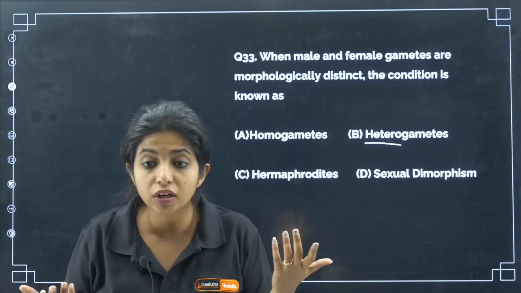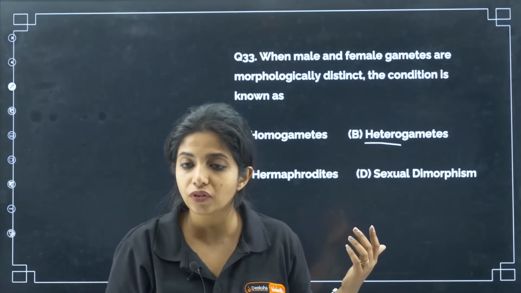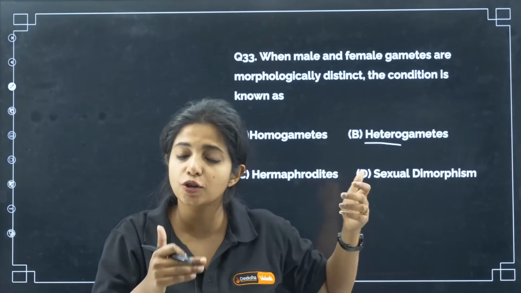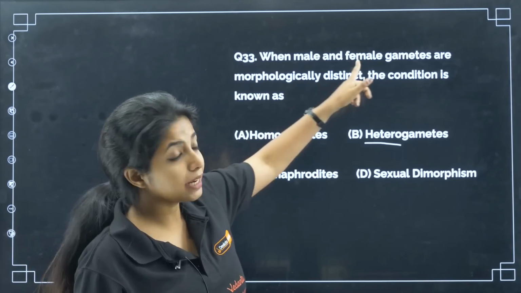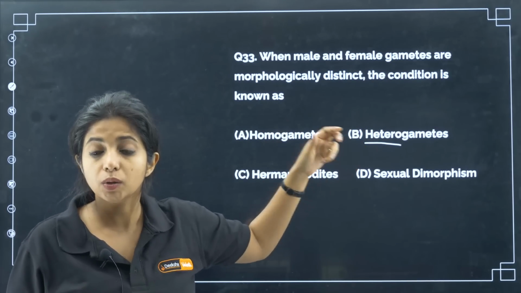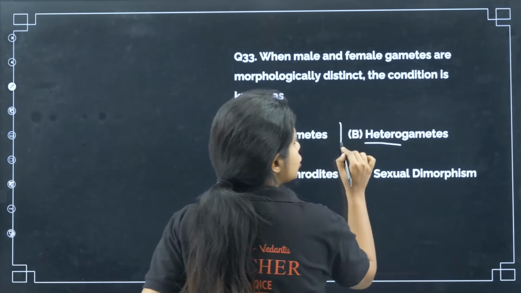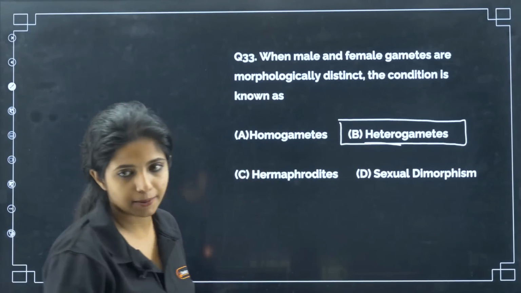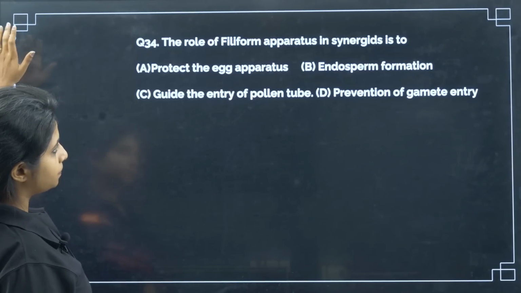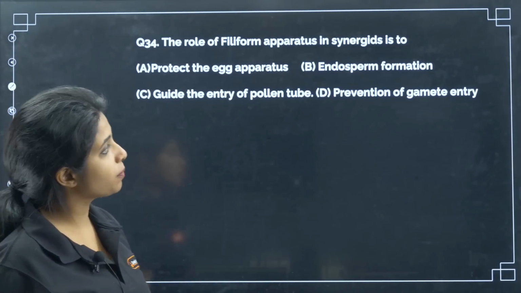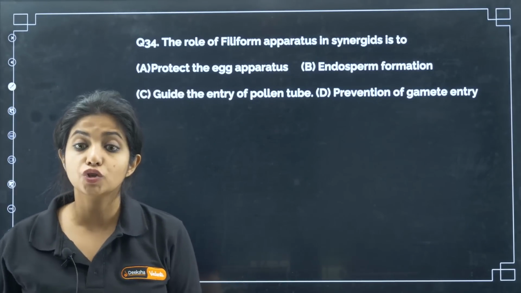No, we have morphological differences, my dear children, between the male and the female gender, right? So this is known as sexual dimorphism. Over here that has not been asked. What has been asked? When the male and the female gametes are morphologically distinct, what is this condition known as? This condition is known as heterogametes. Okay, you call this heterogametes. B is your answer.